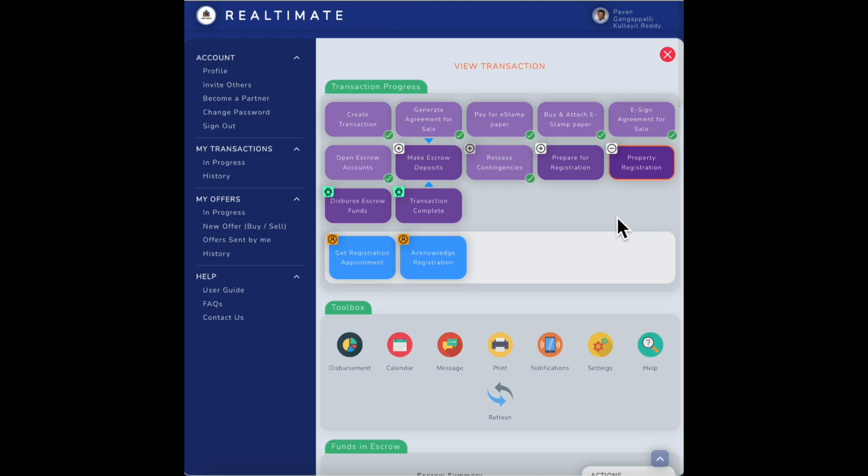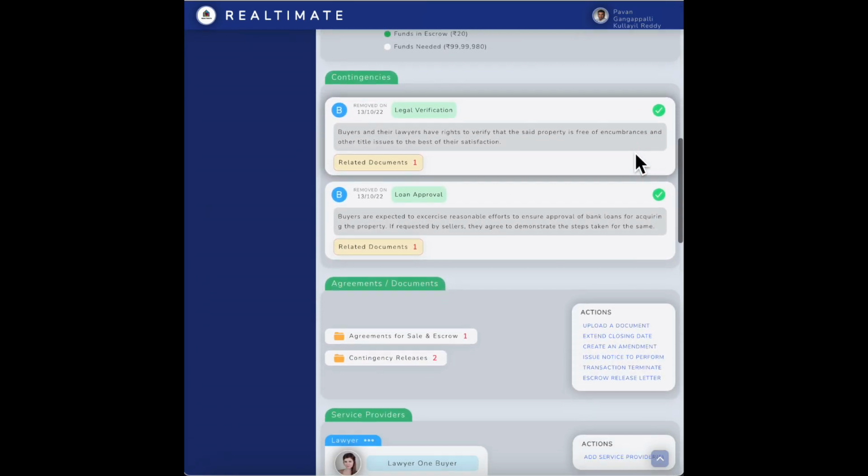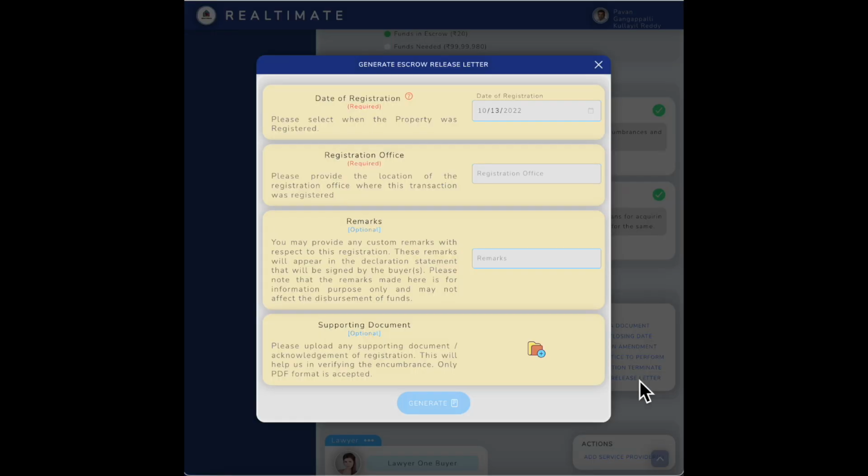So let's assume that the property registration has happened. All these activities have happened offline, okay? And you prepared for registration, you paid the stamp duty, you paid TDS, registration fees, etc. And then the next thing is your property registration happened, and you also ended up paying the remaining balance to the seller. So what you would do then is come and sign the escrow release letter.